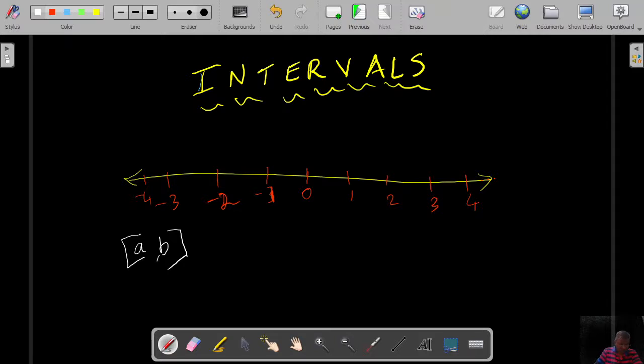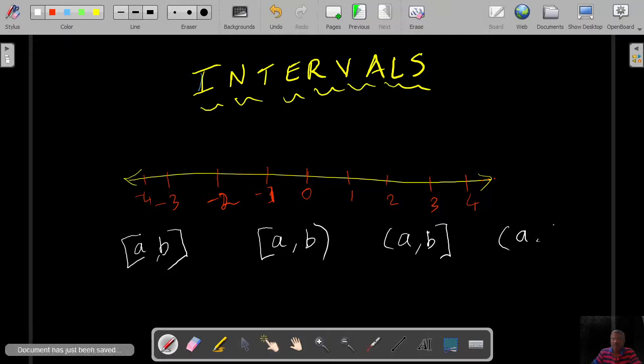Then we may have like this, A comma B. Then we have like this, A comma B. Then we have like this, A comma B. These are all the 4 types of intervals.